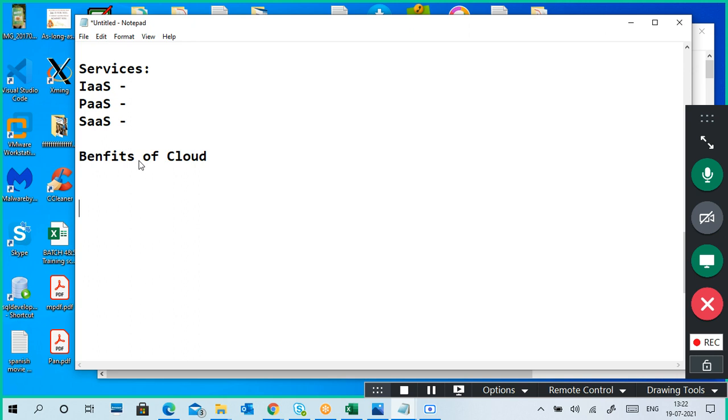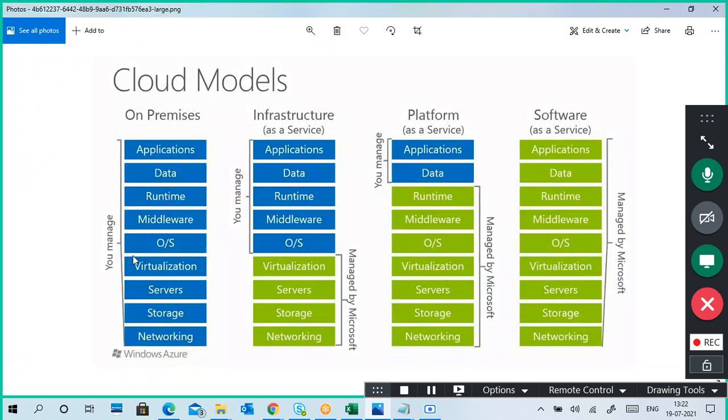I don't need to maintain the entire infrastructure, as we saw in the picture. You don't need to maintain networking devices, firewalls, VPN servers, and storage servers like NAS.